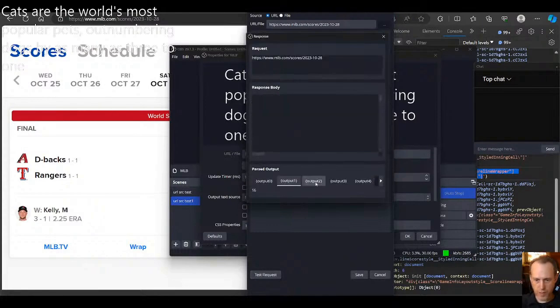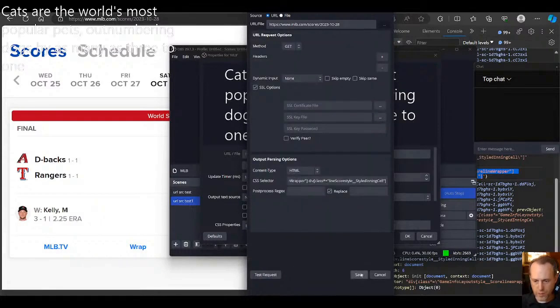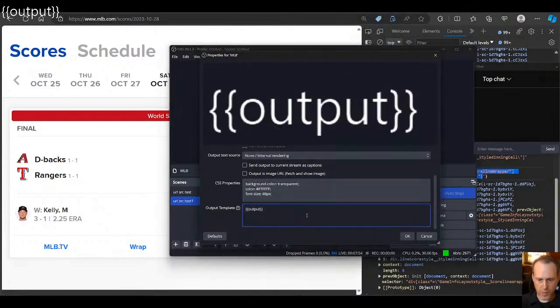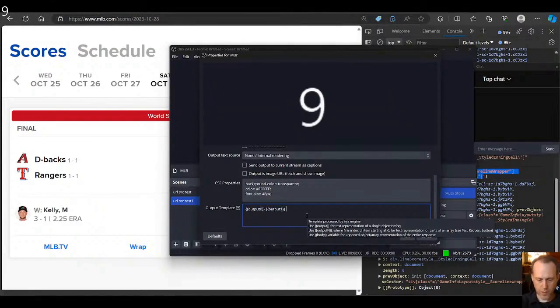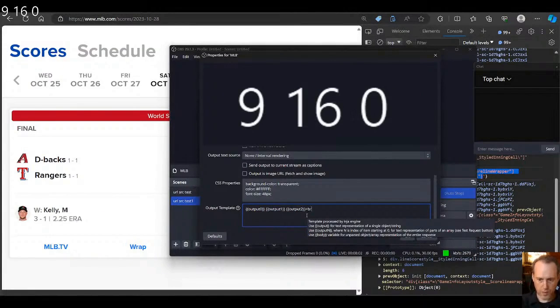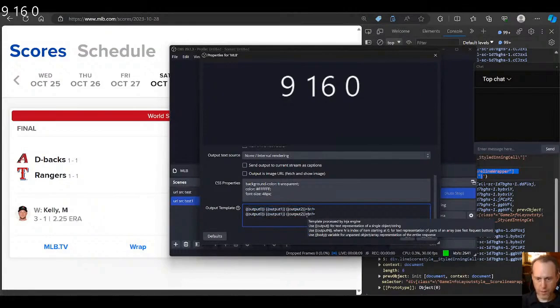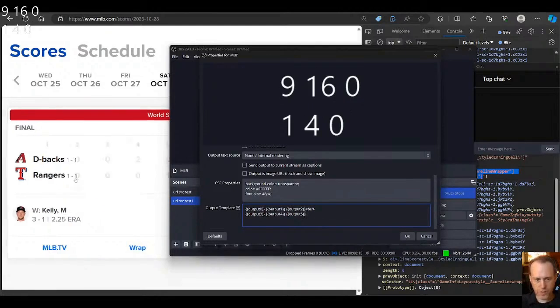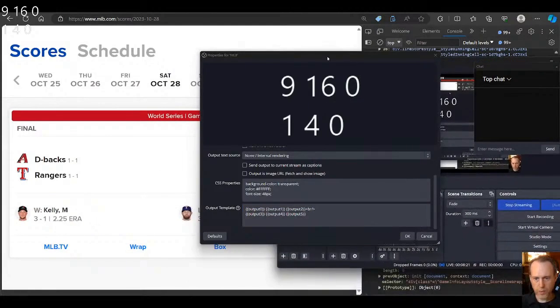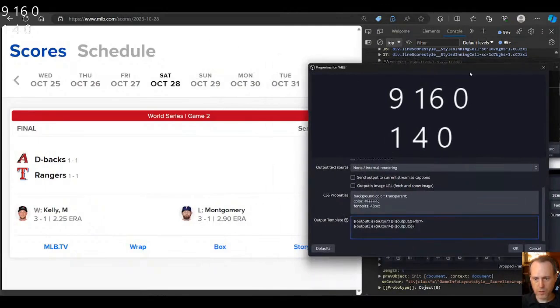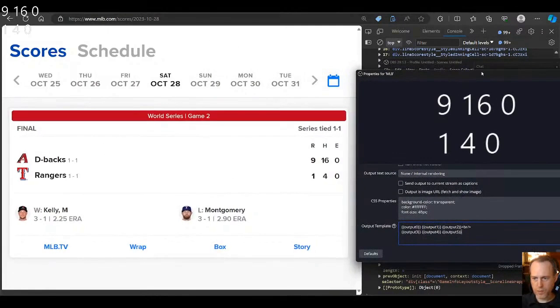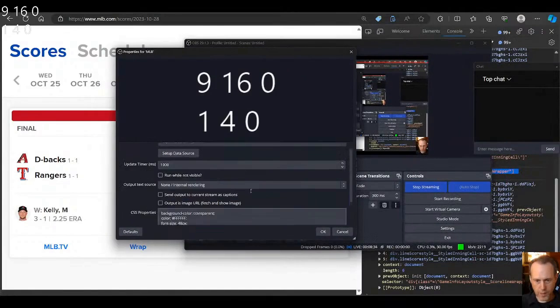and see, in our output array we're getting our scores, like the 9, 16, 0, 1, 4. And from here, we can save, and we can start templating and say output 0, output 1, output 2, and then we'll need a line break, and then we'll do 3, 4, which is cool because now it's reflecting what we have here in the scoreboard, right? 9, 16, 0, 1, 4, 0. That's pretty neat, but we're not done, right?